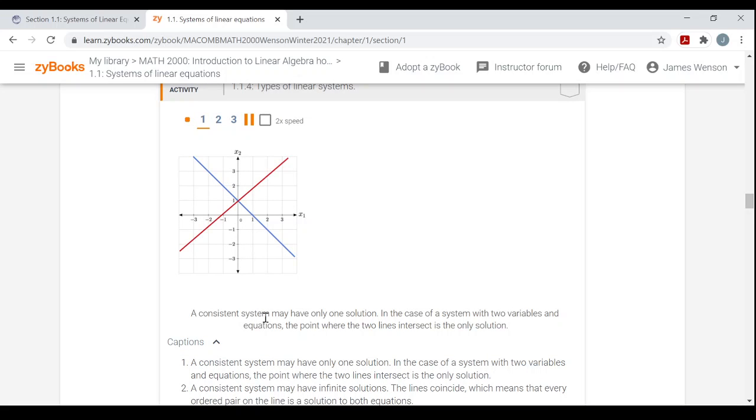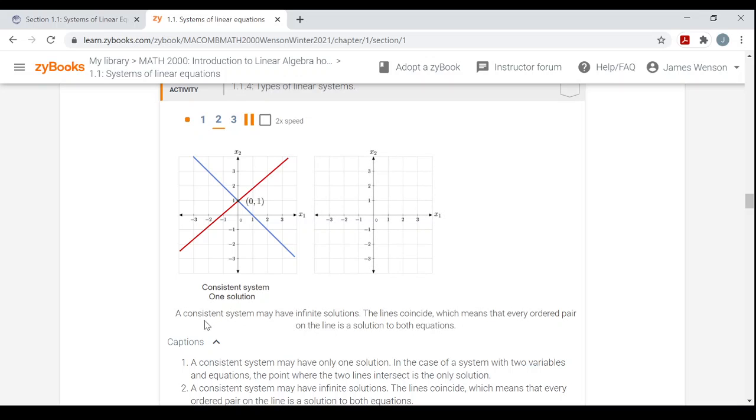So a consistent system may have only one solution. In the case of a system with 2 variables and 2 equations, the point where the 2 lines intersect is the only solution. So like here, if this was the graph of my system, the point (0, 1), that ordered pair, would be the only solution of the system, the only pair that satisfies both equations.